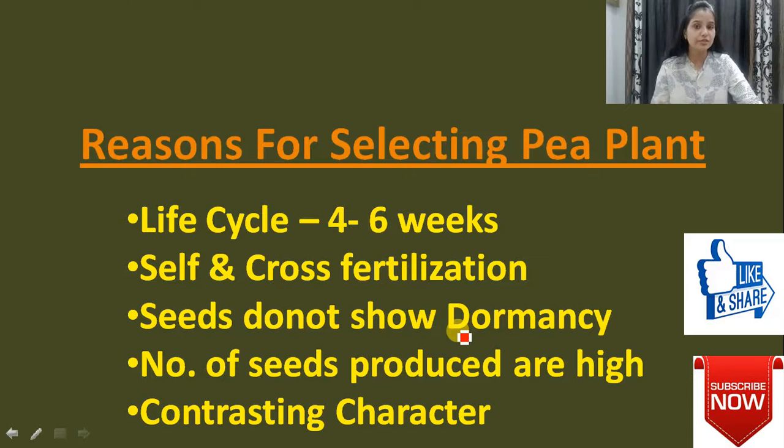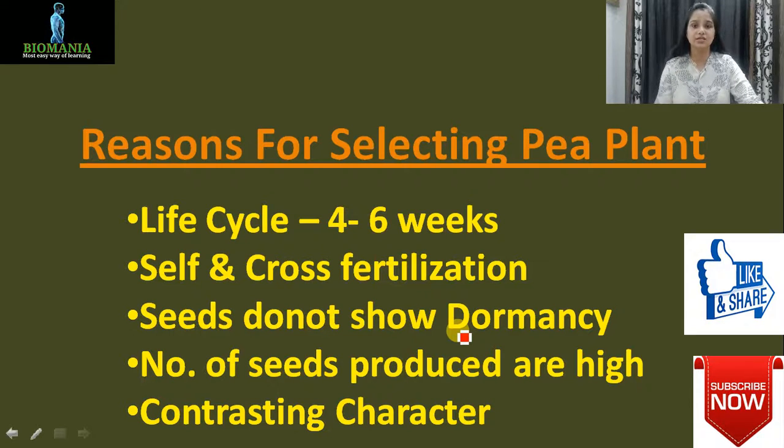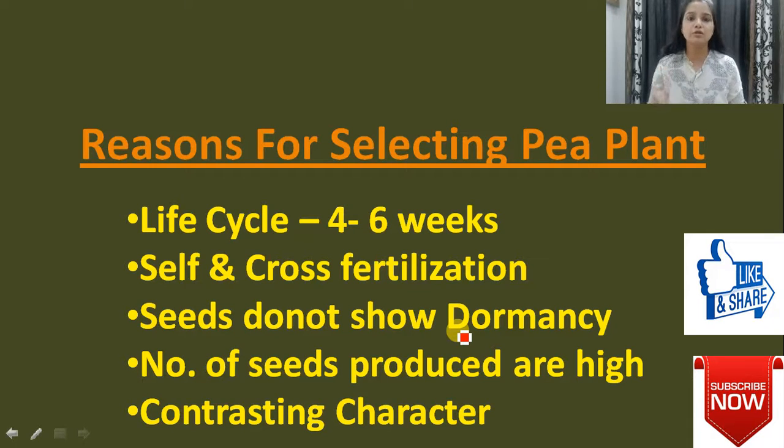And one more thing, that is the contrasting character. In a single plant, he is getting 7 contrasting traits. So that is also a very important reason for selecting that particular plant. In other plants maybe he will not get that. He can, but not that simply, with all these qualities. So that is also a very big reason.